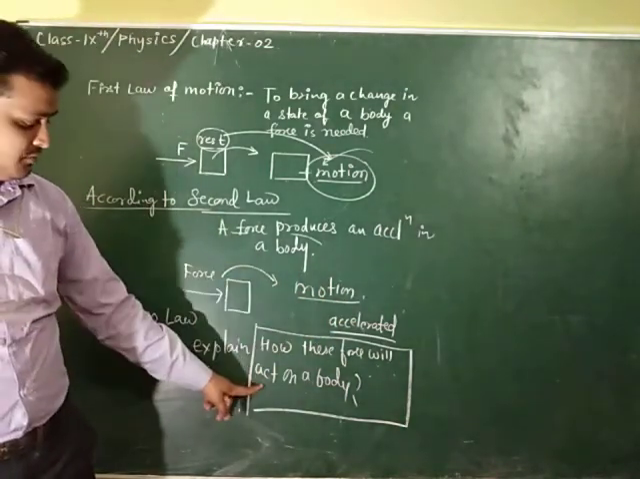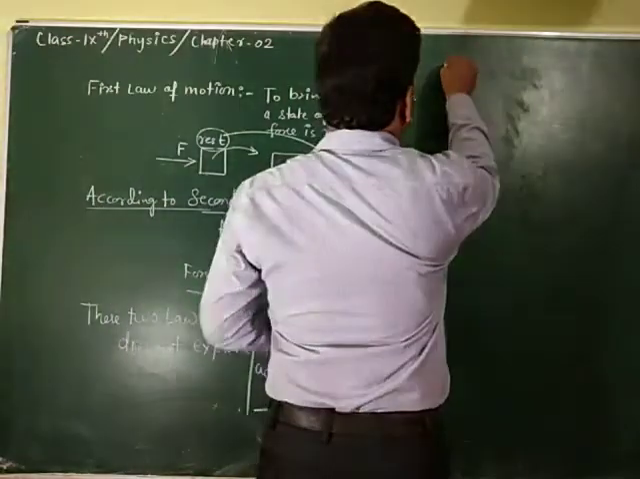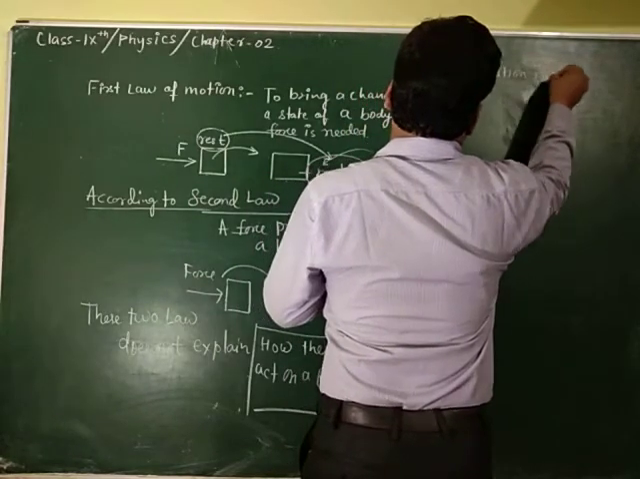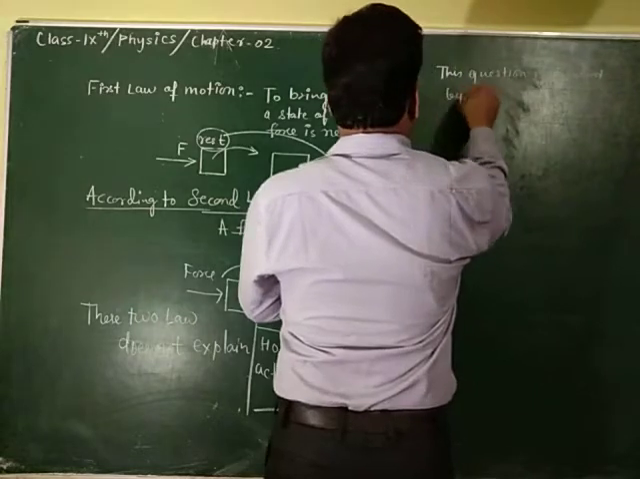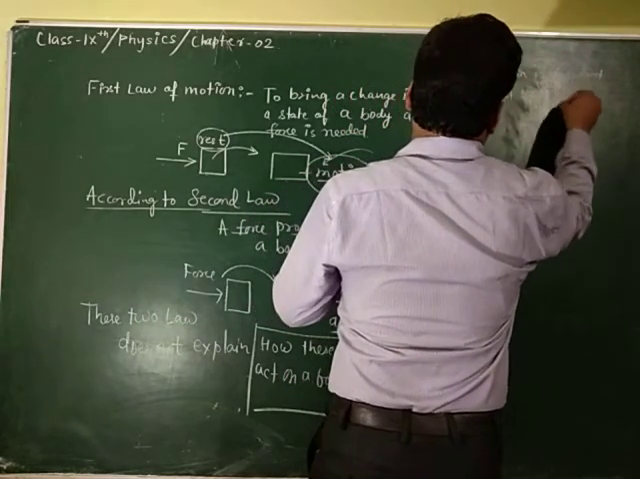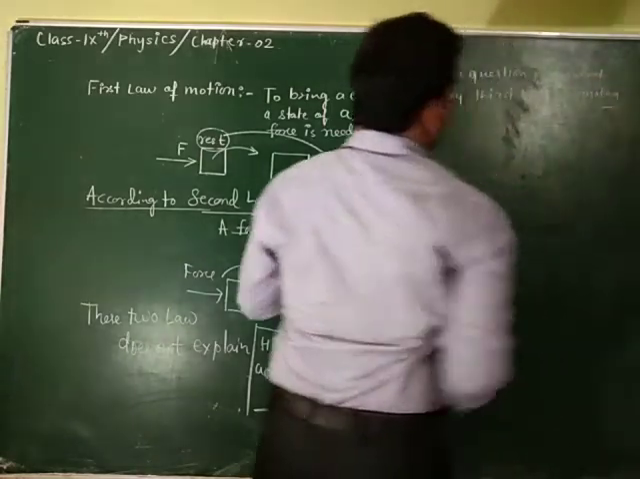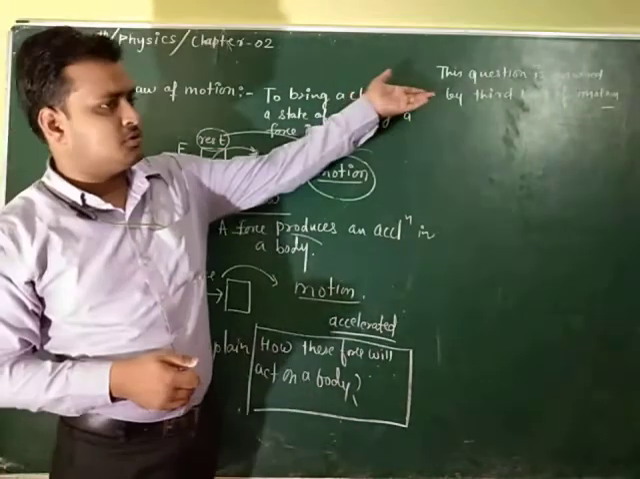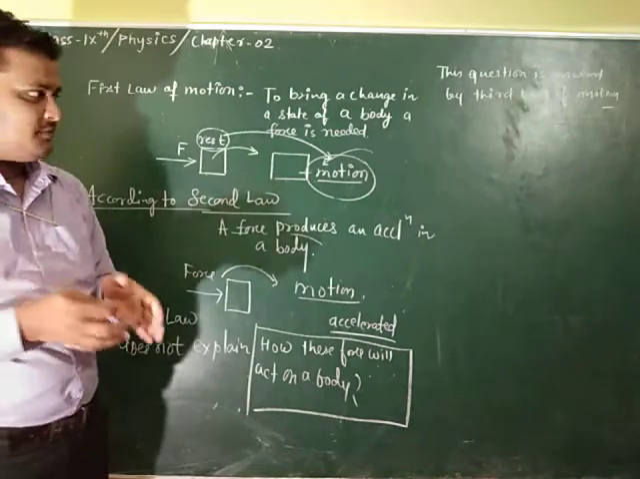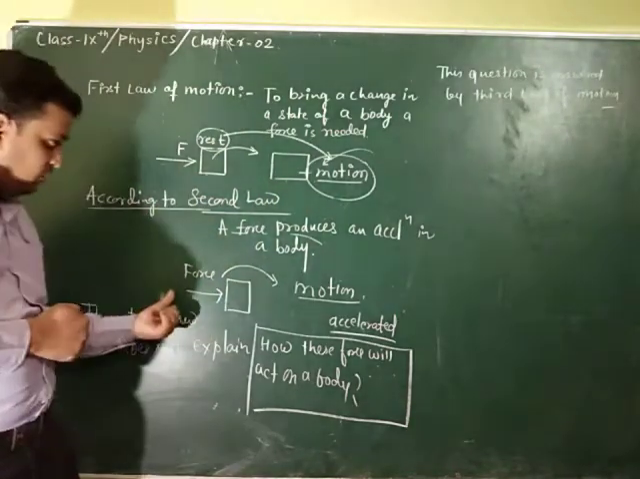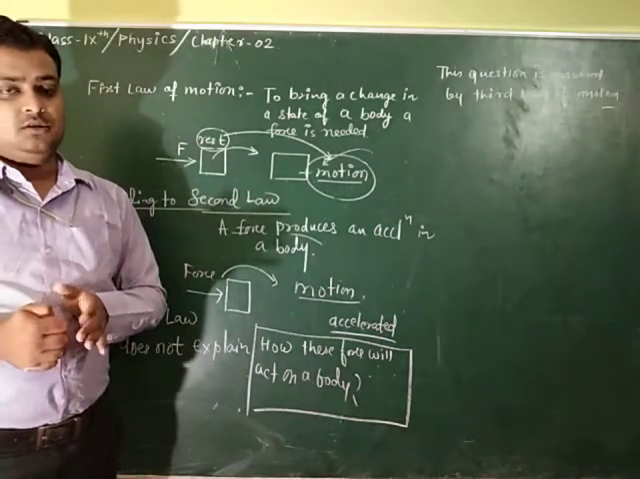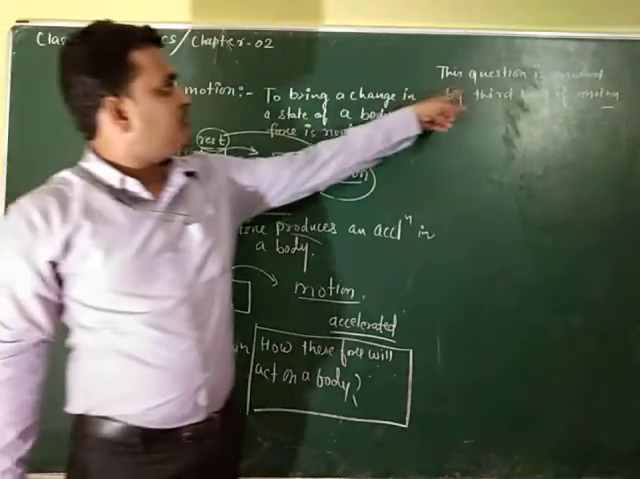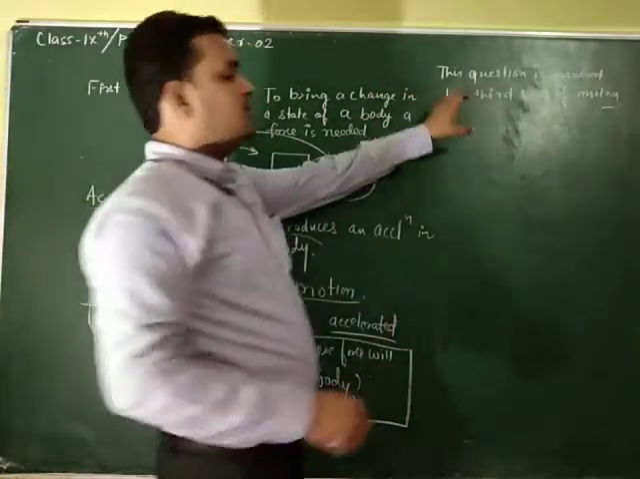This question is answered by the third law of motion. Many students have asked me why we need a third law of motion, since we already have the first law and second law. Why did the scientist Newton write the third law? Because the first law only explains that a force is required, and the second law explains that acceleration will be produced. But these two laws together cannot explain how forces are related to a body, how they act on a body. This question is answered by the third law of motion.